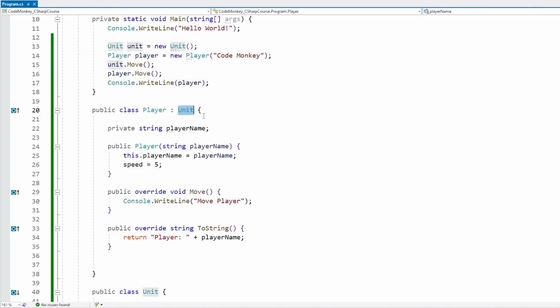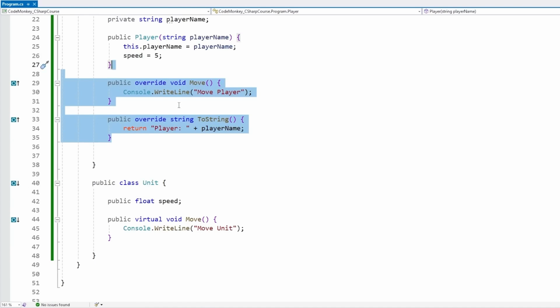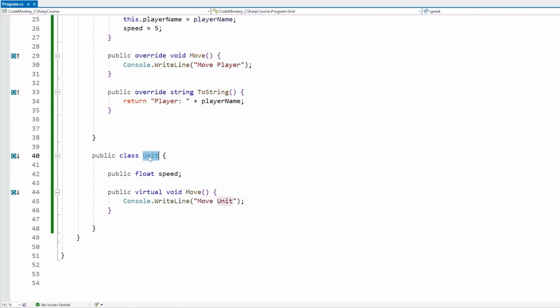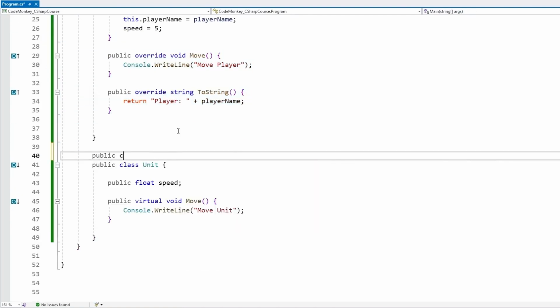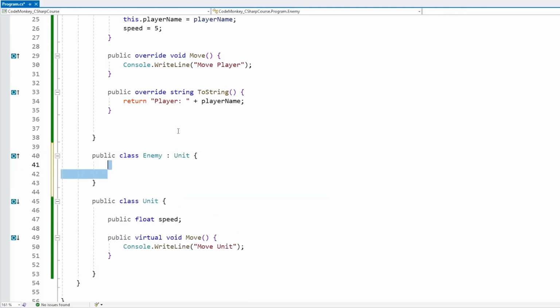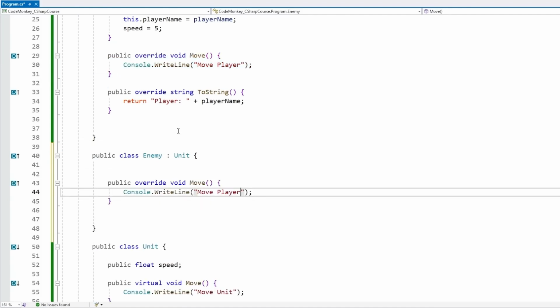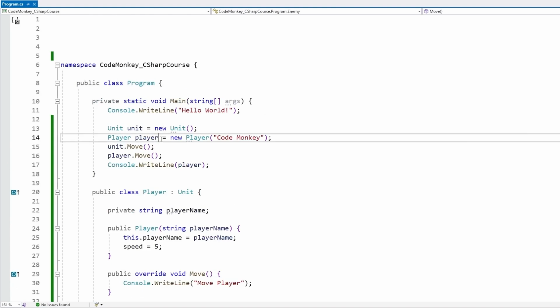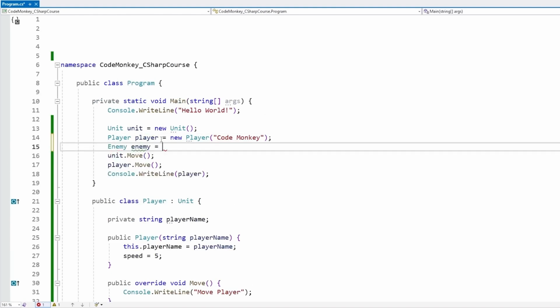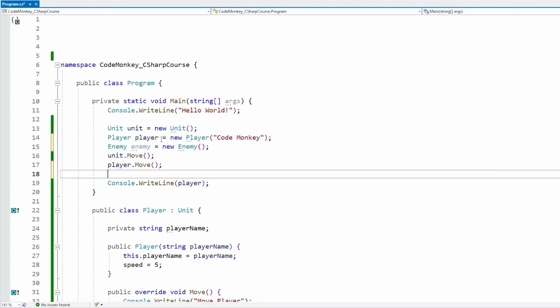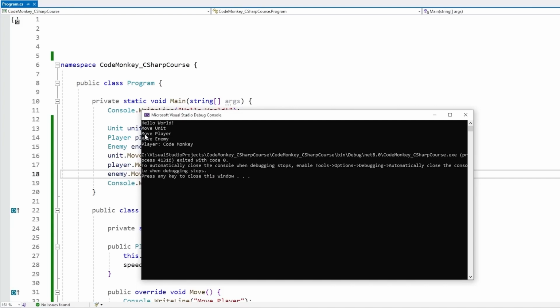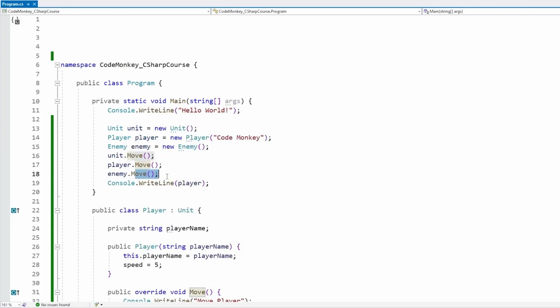So with this, we can inherit from a base class and we can override some functions. And of course, what I'm saying here applies to any class you want to extend. You can have as many classes extending a base class as you want. So for example, we can make a class for an enemy, and also make the enemy extend our unit. And on this one, we can also override the exact same move function. So this one is move enemy. And now up here, let's do the same testing code: enemy, and let's construct a brand new enemy. And then we call enemy.Move, and let's see what this runs. And there it goes. So move unit, move player, move enemy, even though over here we are always calling the exact same function.